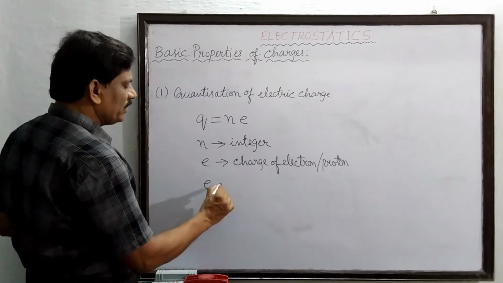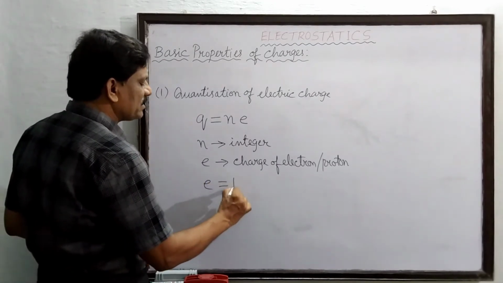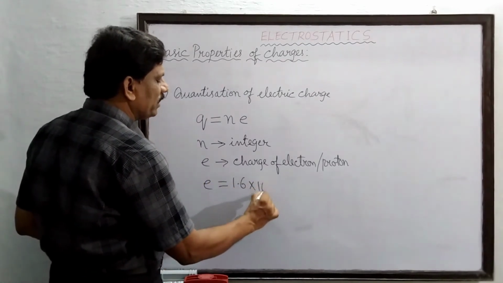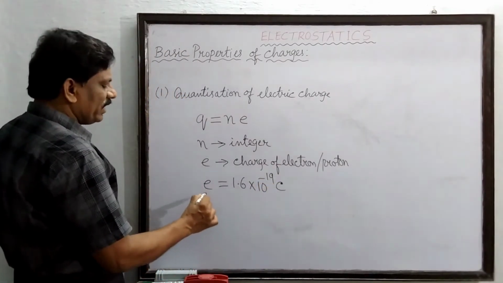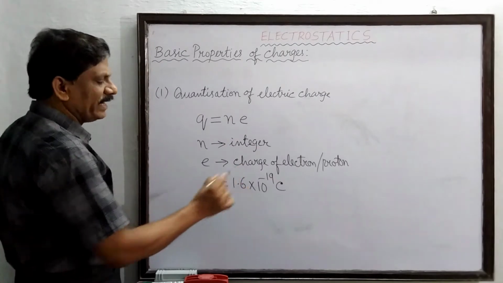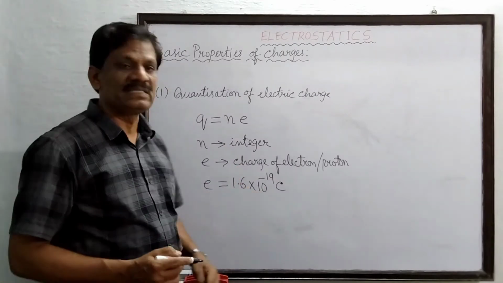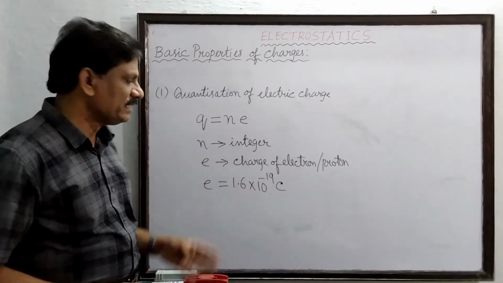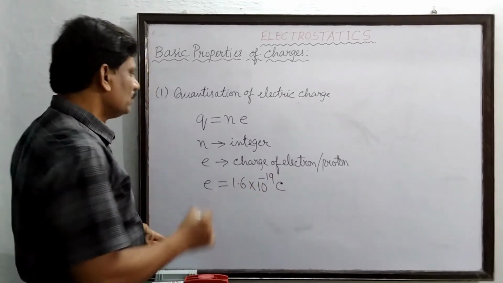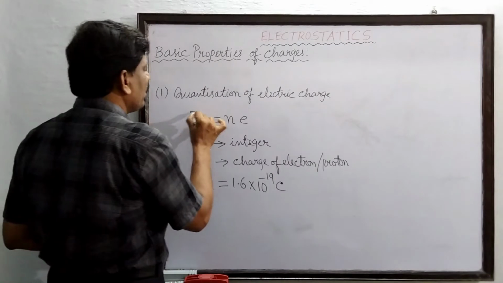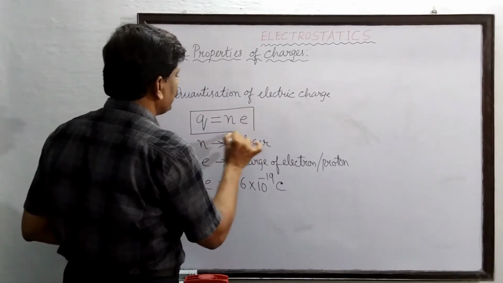The magnitude of the charge e is equal to 1.6 × 10^-19 coulomb. For an electron it is minus 1.6 × 10^-19 coulomb. For a proton it is plus 1.6 × 10^-19 coulomb. So this is the general expression for the quantization of electric charge.